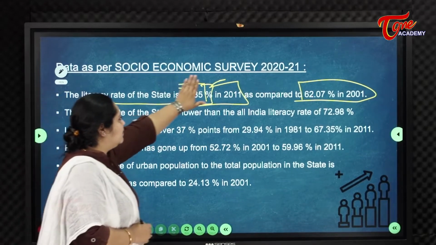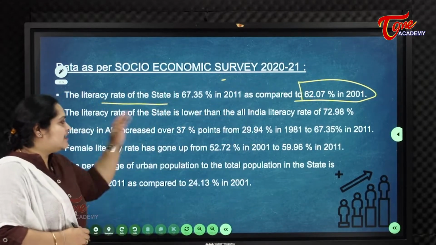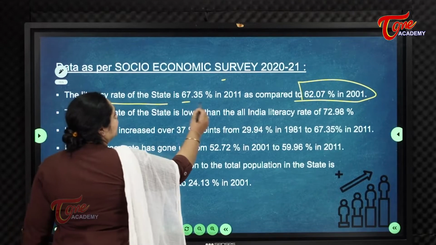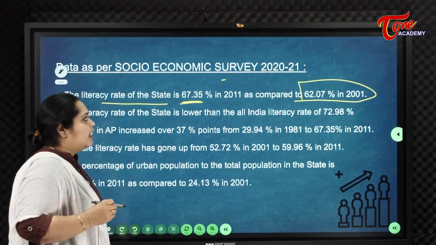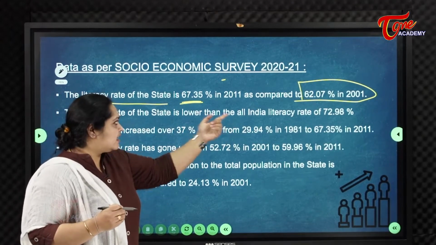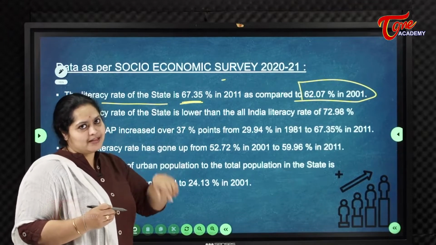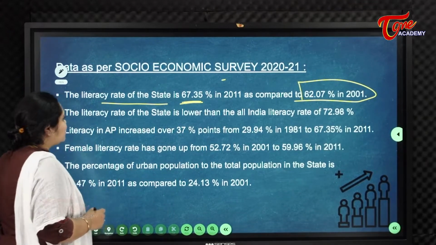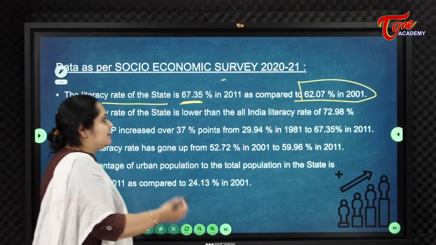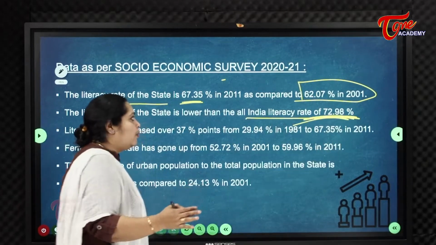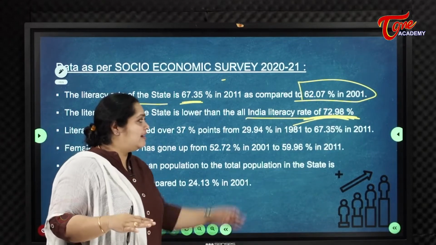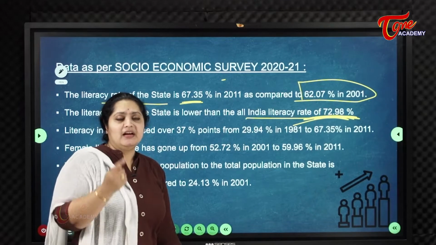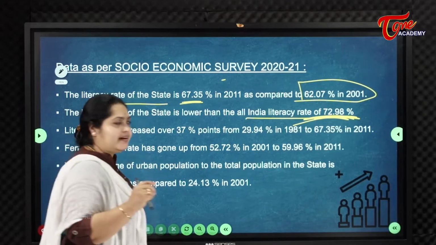So according to the 2011 census, literacy rate is 67.35%. That is an increase by 5% from 2001. Okay, the literacy rate of the state is lower than the all India literacy rate. We are lagging behind the all India literacy rate. Pan India literacy, all India literacy rate is